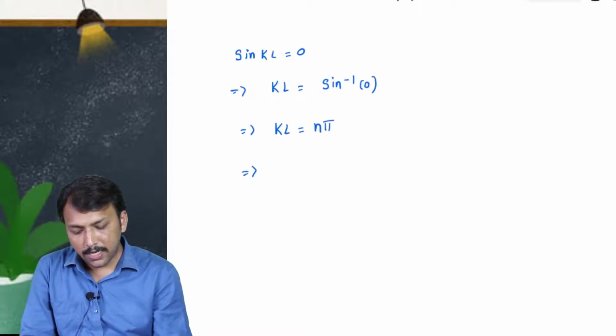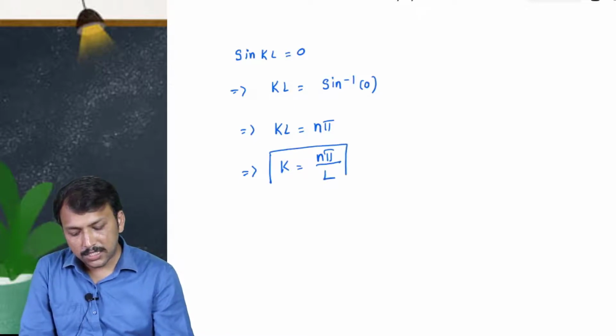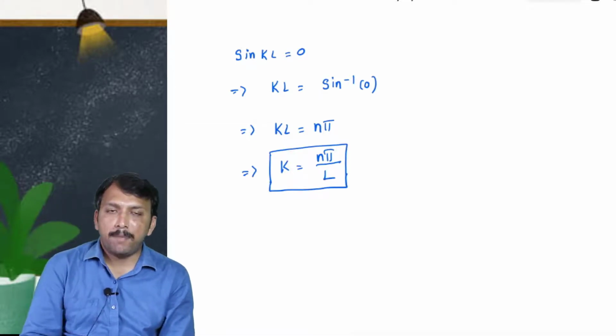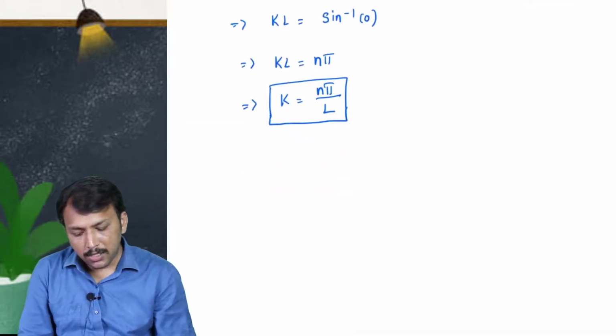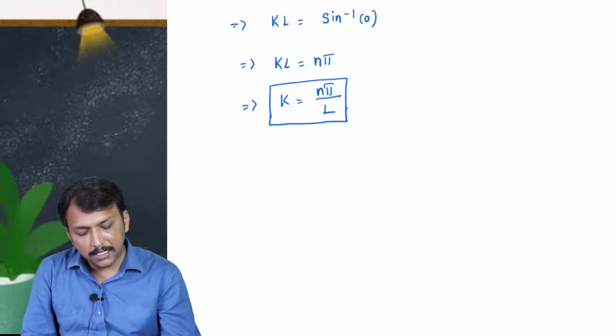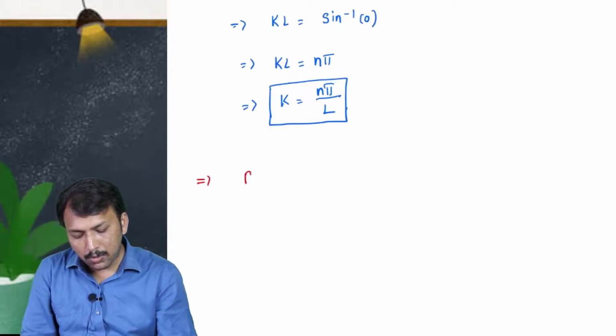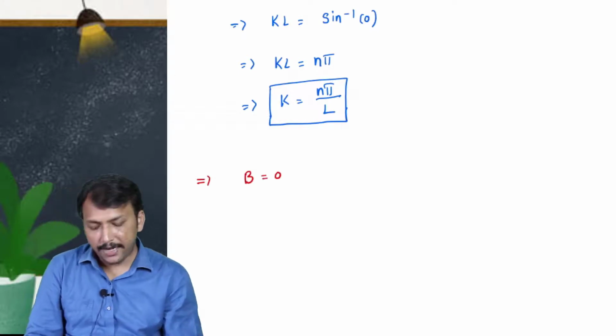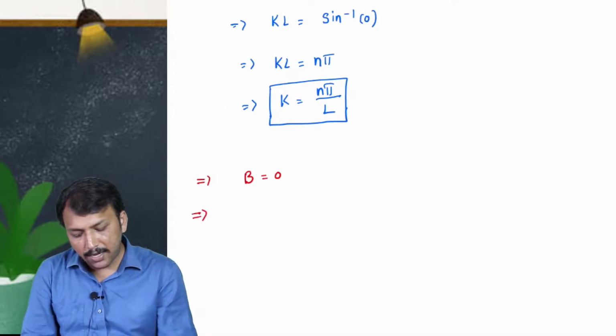From this we will get k is equal to n pi by L. So this is the result we are getting by applying the second boundary condition. By applying the first boundary condition, we get b is equal to 0, and by applying the second boundary condition, we get k is equal to n pi by L.